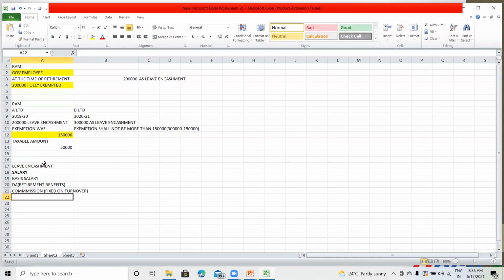If it is fixed on turnover, then the salary for the purpose of leave encashment will be the total of basic salary, DA, and the commission which is fixed on percentage of turnover.